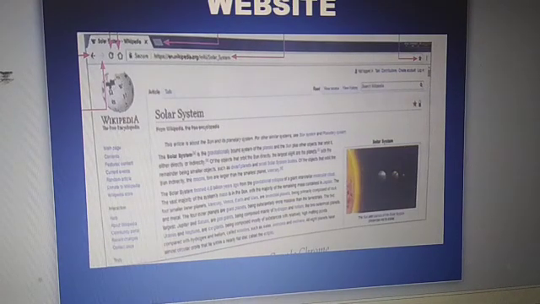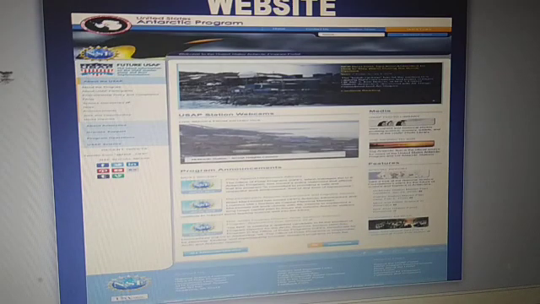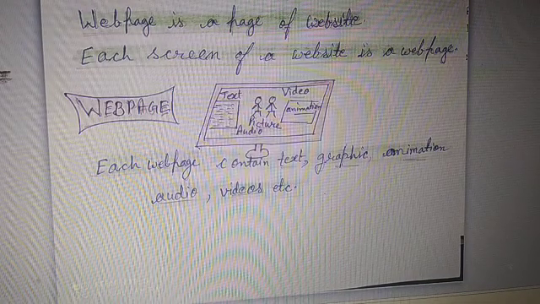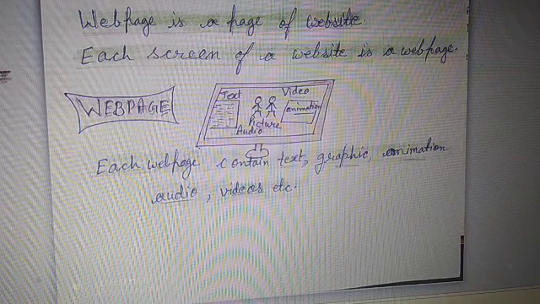This is a website example, Wikipedia. If you want to know anything on any topic, this website can be used. It is very popular. This is another website, of the Antarctic program. There are thousands of websites in web servers which can give information to us.